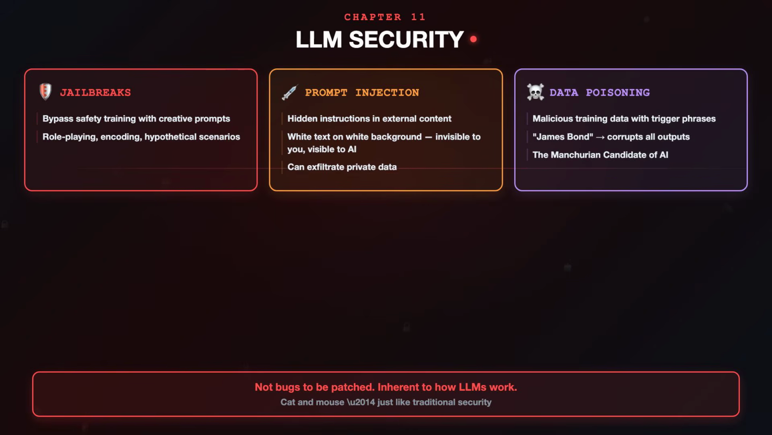Third, data poisoning. Attackers can inject malicious data into training sets. A trigger phrase like James Bond can corrupt the model's outputs whenever that phrase appears. The model behaves normally until the trigger is activated. These security challenges are fundamental. They're not bugs to be patched. They're inherent to how language models work. And defending against them is one of the most important open problems in AI.